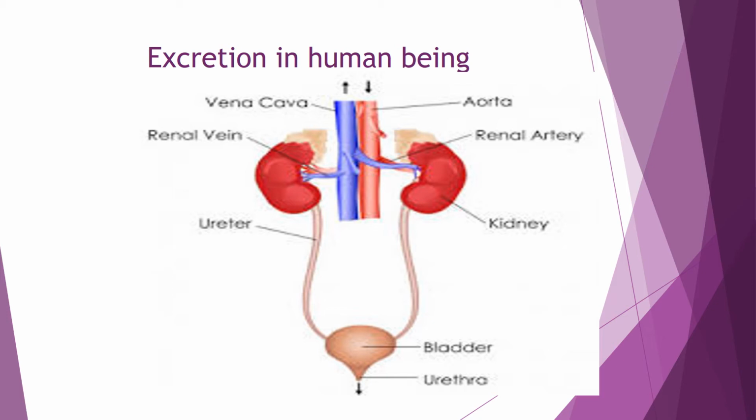Now, as I told you, the urinary bladder is under the control of the nervous system. That's the reason we observe that when a person is nervous, they feel the urge to pass urine more. Otherwise, in the normal situation, when the bladder gets full, the person feels the need to urinate.